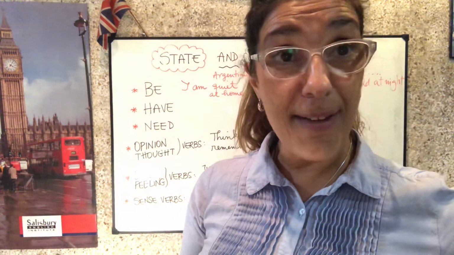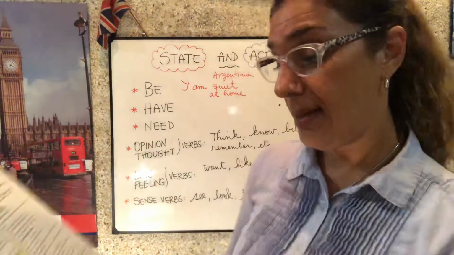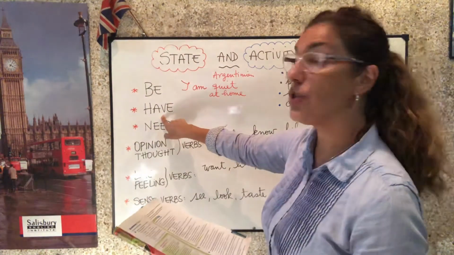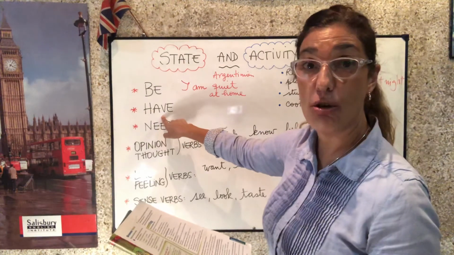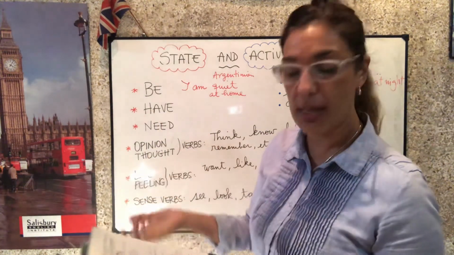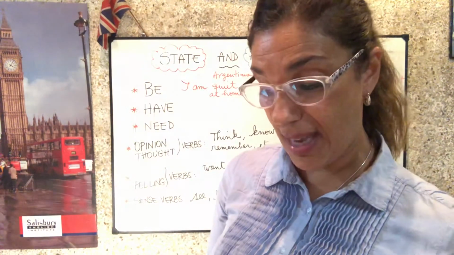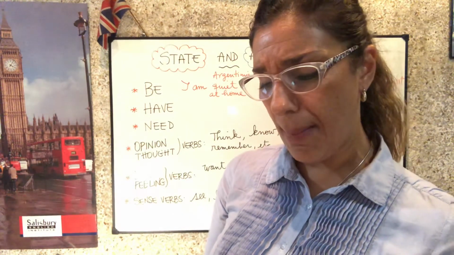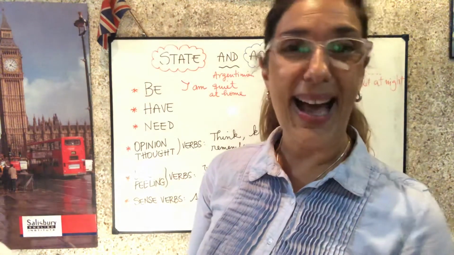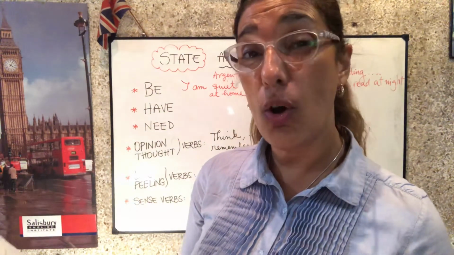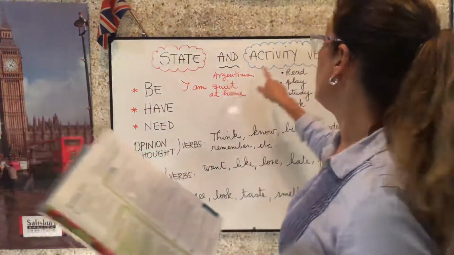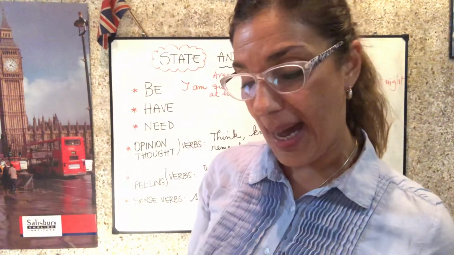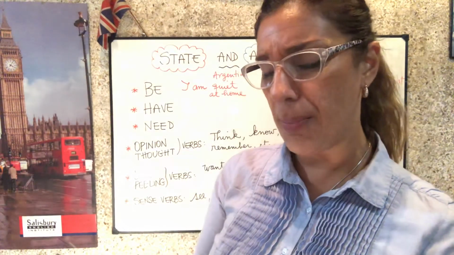El verbo have there is a state verb because it refers to possession, refiere a posesión. Tengo un hijo de 15 años and he's taking exams at the moment. I'm having big problems with him. Ahí está el verbo have usado como en la forma continua, como es una activity. Estoy teniendo problemas con él. I am having big problems with him.